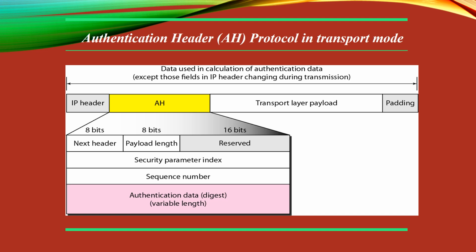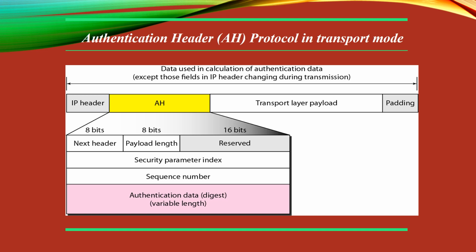Now, the authentication header protocol is designed to authenticate the source host and to ensure the integrity of the payload carried in the IP packet. The protocol uses a hash function and a symmetric key to create a message digest. The digest is inserted in the authentication header. AH is placed in the appropriate location based on the mode, whether transport or tunnel mode.